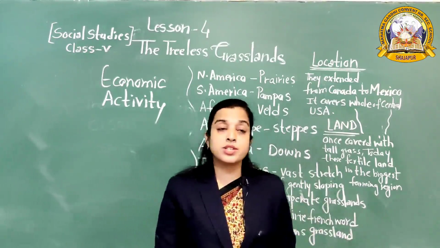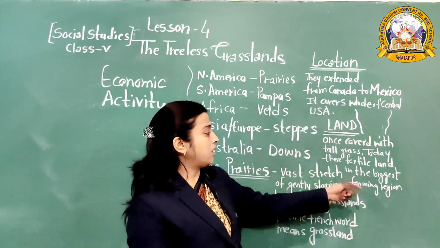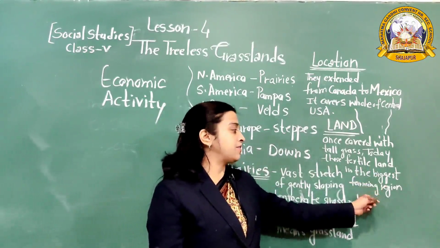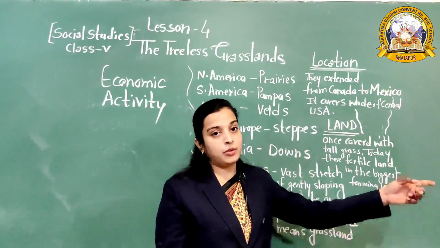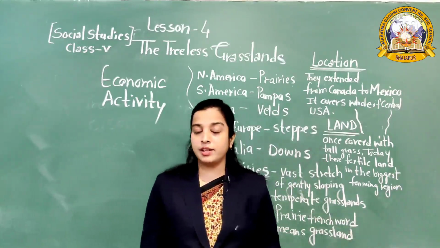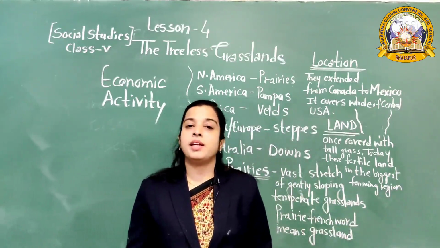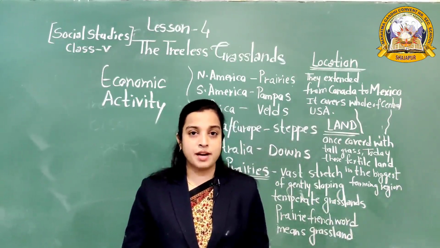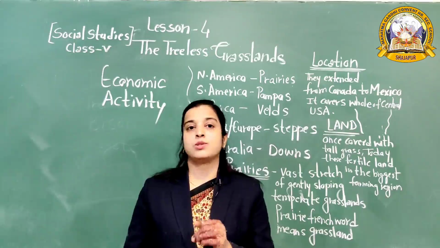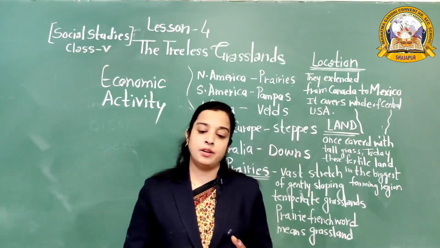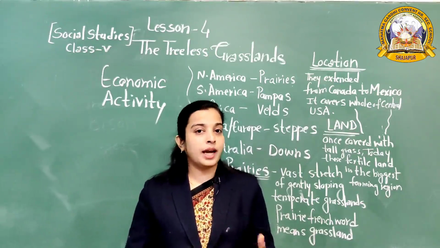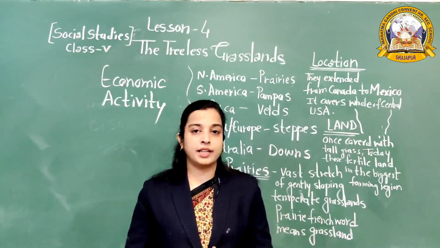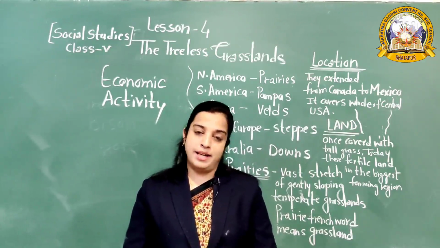It is the biggest farming region of the world. So what is the main economic activity? Farming is the main economic activity of the people who are living here. But besides farming, cattle rearing is also an important activity of the people. So farming and cattle rearing are the important activities of the prairie.